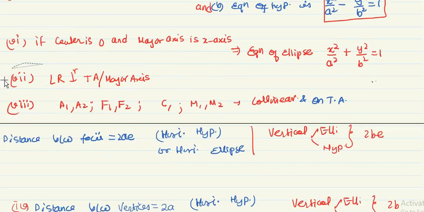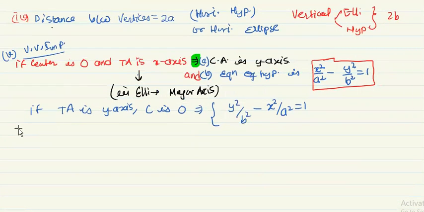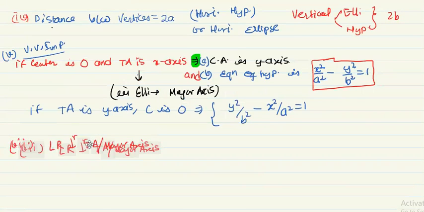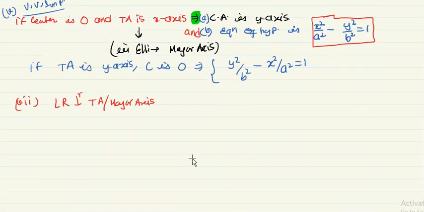Now the seventh point is latus rectum. If you understand latus rectum, you understand the whole curve crystal clearly. You focus on latus rectum more and more, then you will feel at ease. It is very clear cut that latus rectum is parallel to the transverse axis in case of hyperbola, or the major axis in case of ellipse.